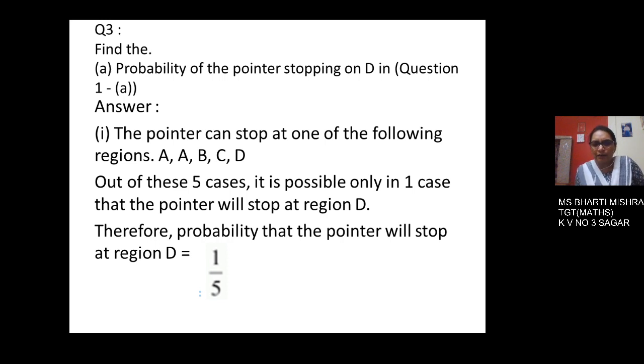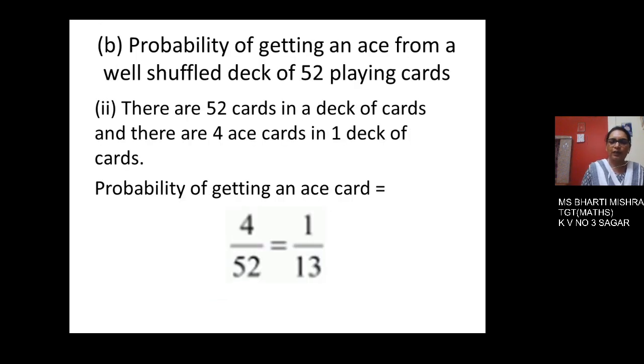D is one case and here there are 5 parts given in the circle. Hence, the probability is 1 upon 5.